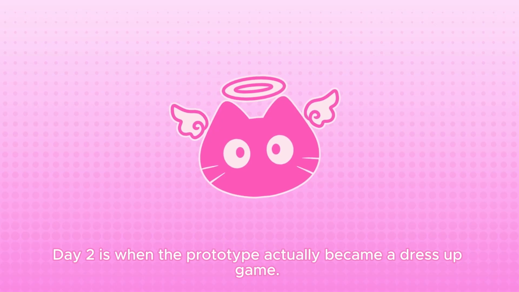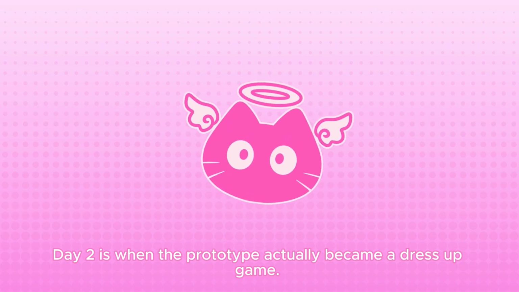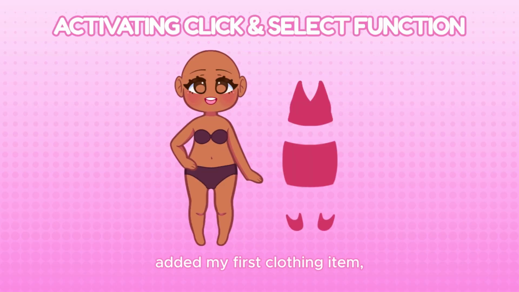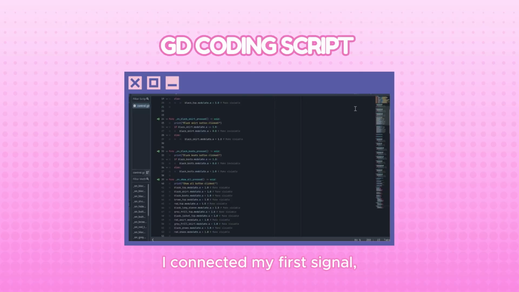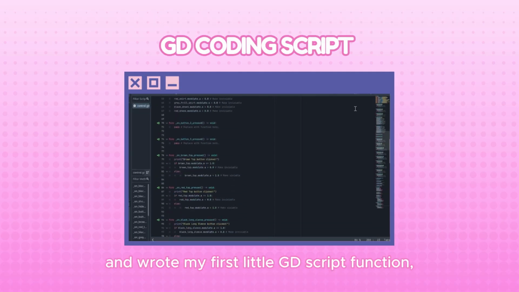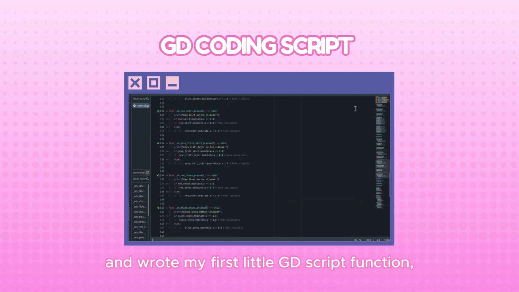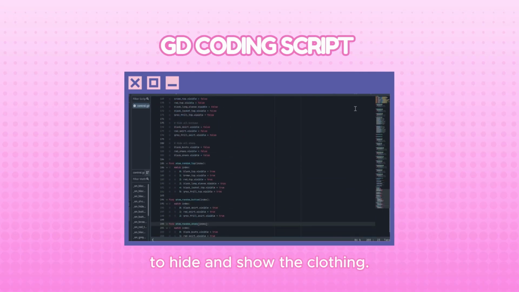Day 2 is when the prototype actually became a dress-up game. I added a character sprite, added my first clothing item, and learned how to make it clickable. I connected my first signal and wrote my first little GDScript function to hide and show the clothing.